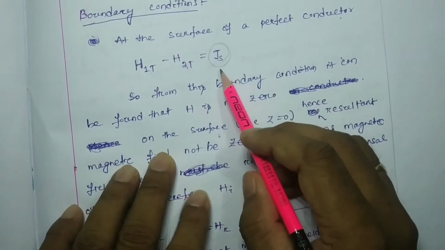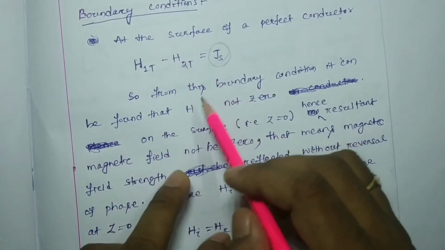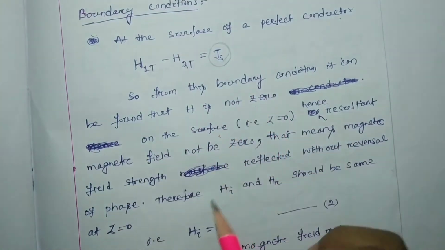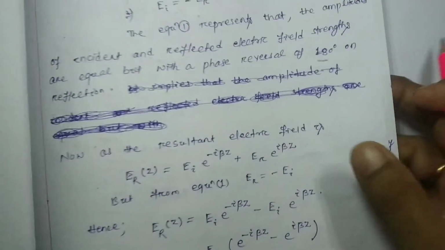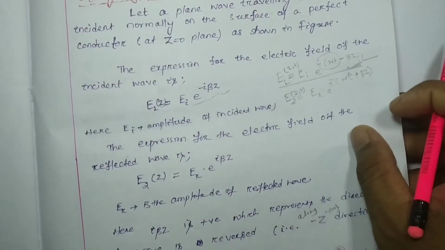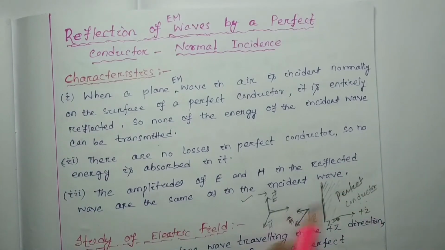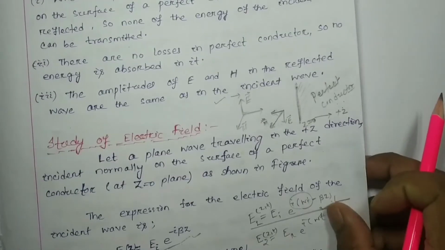So H is not 0 here, the magnetic field is not 0 on the surface, but the characteristics of the electromagnetic wave tell us that both electric and magnetic field are not propagated inside the perfect conductor.